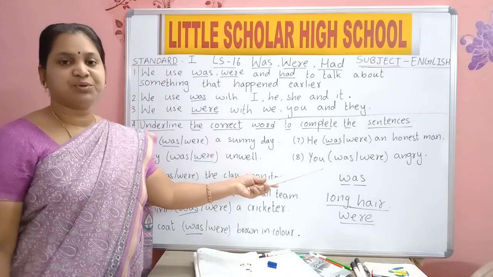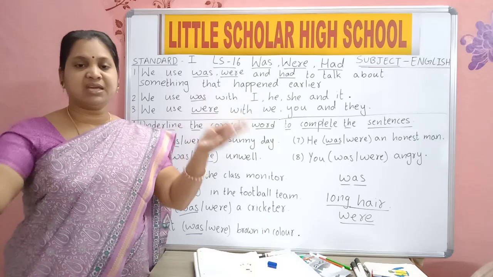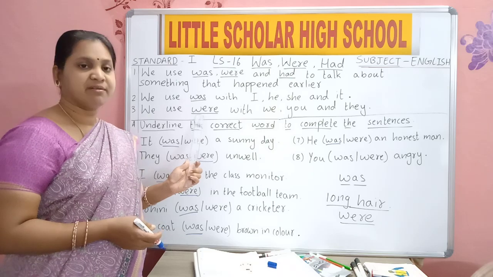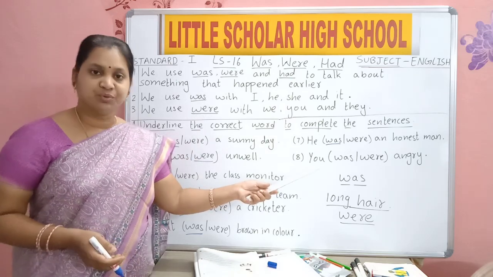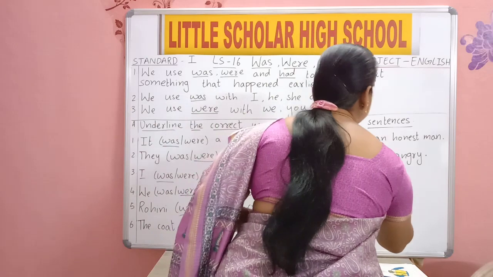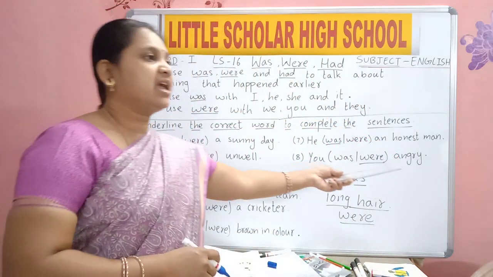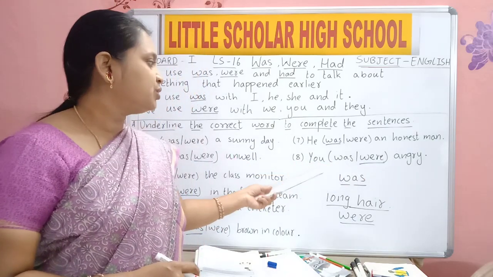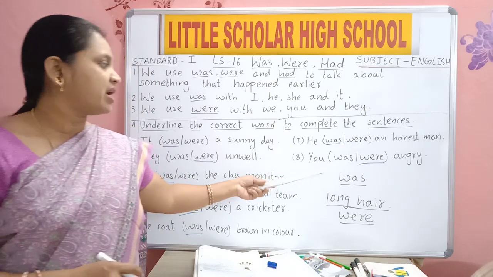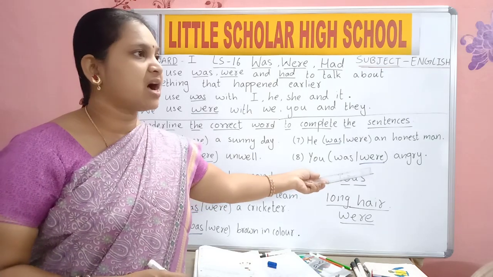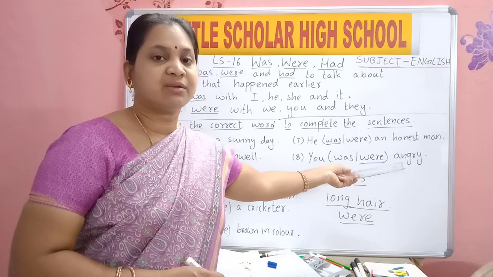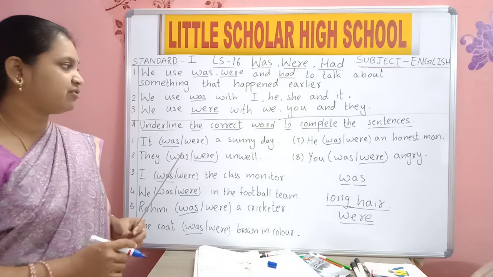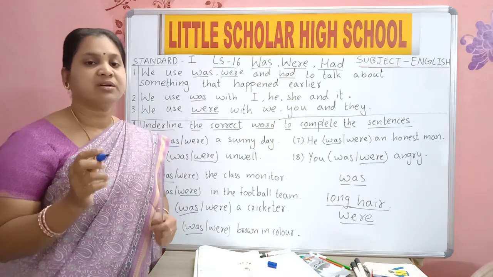Next, Y-O-U, you. You means how many? Many. Yes, you means many. So when we are talking about you, what should we use? Were. Y-O-U, you. W-E-R-E, were. A-N-G-R-Y, angry. You were angry. Finish. Underline it in your textbook also.